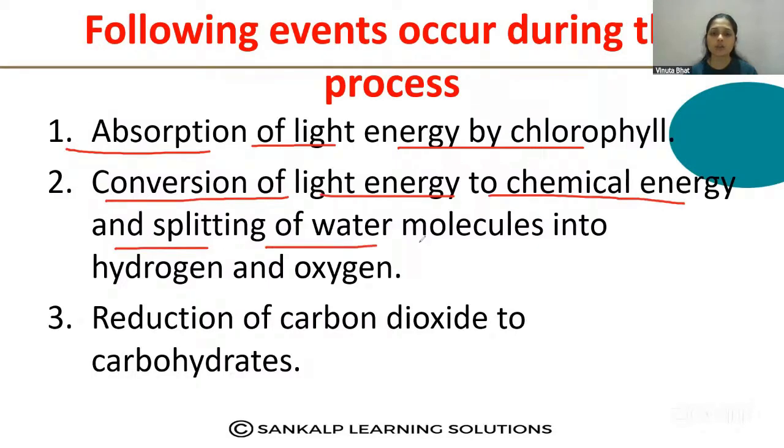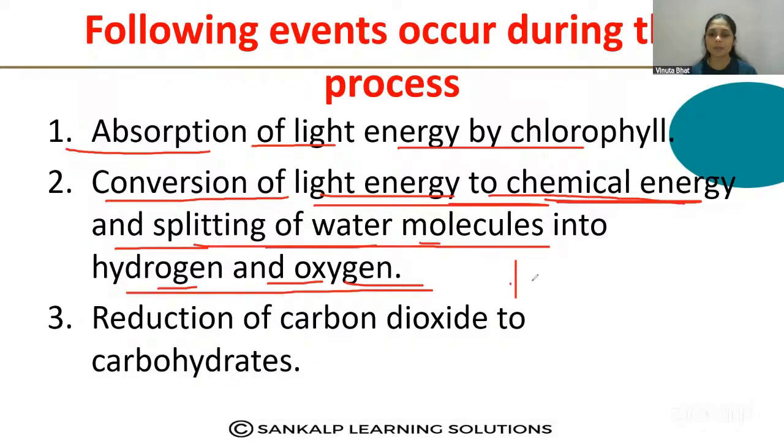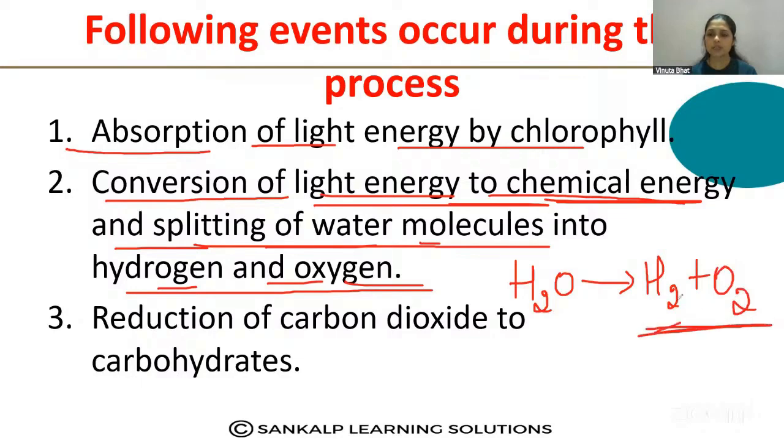And the second step in photosynthesis is conversion of light energy to chemical energy and splitting of water molecules into hydrogen and oxygen. So the light energy is absorbed and that light energy is converted to chemical energy, and splitting of water molecules into hydrogen and oxygen, H2 plus O2. Okay, so that is the second step. And the third is reduction of carbon dioxide to carbohydrates. So these are the three main important events of the photosynthesis.